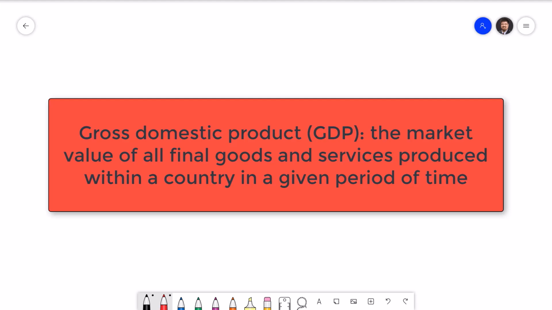For example, a car consists of many parts, such as the body, windshield, engine, and wheels. The GDP counts only the price of the final car. It does not include those individual parts by themselves. If the firm that assembles and sells the car buys an engine from another firm, that purchase is not counted in the GDP, since that engine eventually becomes part of the final car itself.